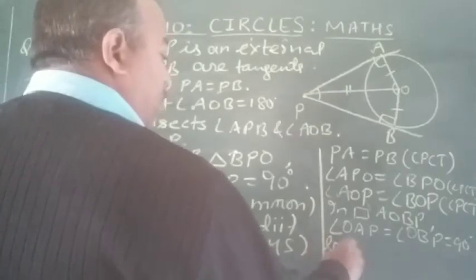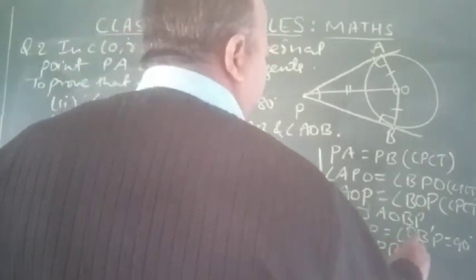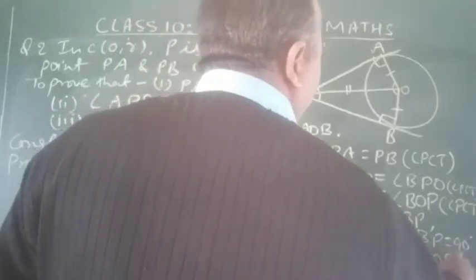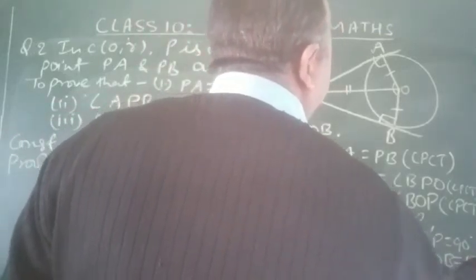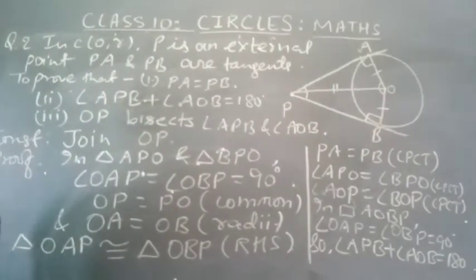So angle APB plus angle AOB will be 180 degrees.